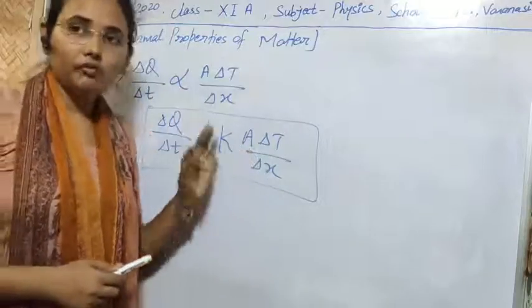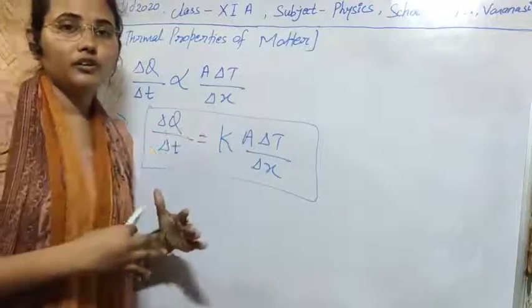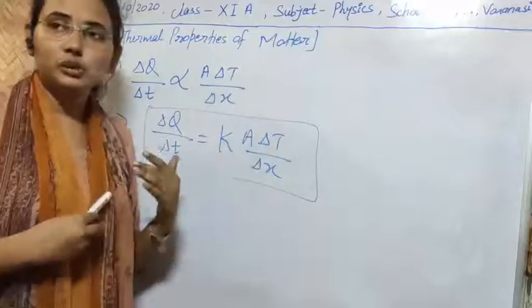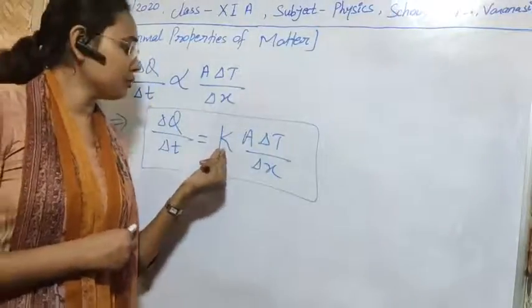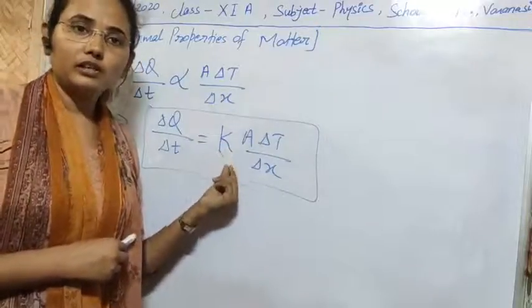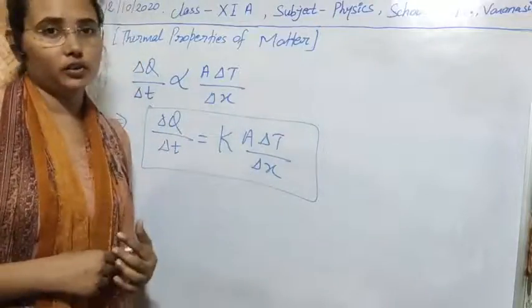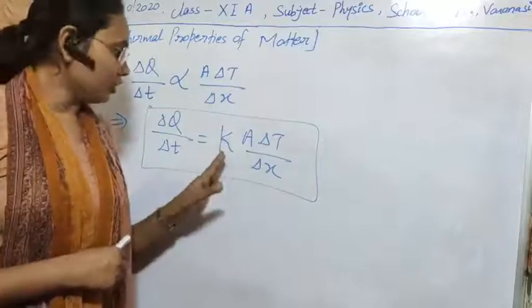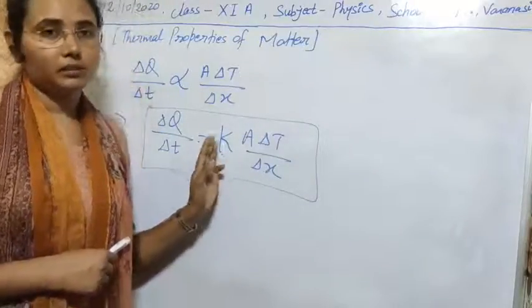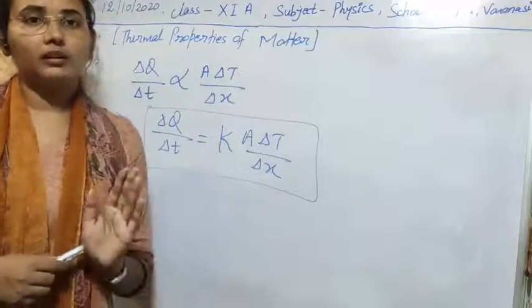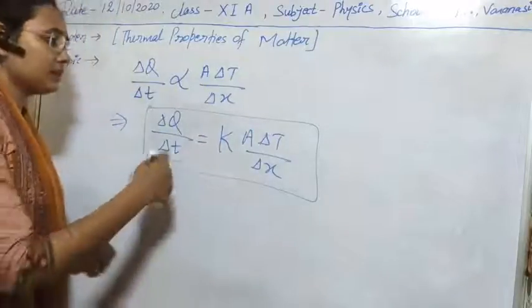Means if we want to measure whether the transfer of heat will be greater or smaller, then we have to calculate this coefficient of thermal conductivity, which is the proportionality constant. Its value gives us the measurement of the transfer of heat. So this is also called the coefficient of thermal conductivity, and the name is coefficient of thermal conductivity. So I think it's clear to you.